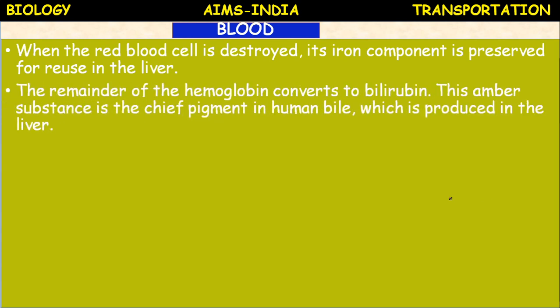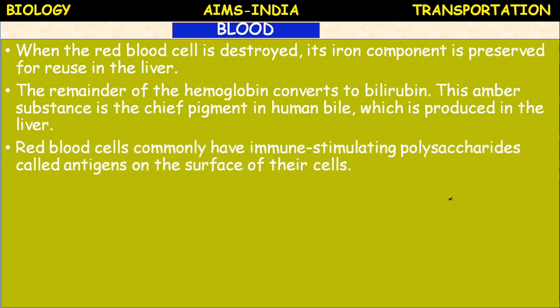The remainder of the hemoglobin converts to bilirubin. Bilirubin is the pigment present in the bile juice. Bile juice is secreted by the liver. It is an amber substance, light green in color. This amber substance is the chief pigment in human bile, which is produced in the liver.